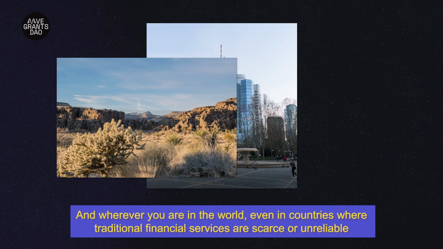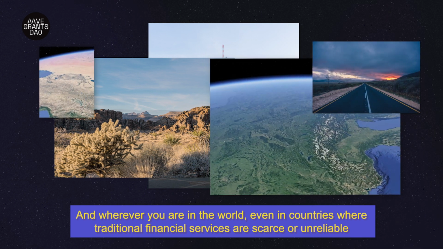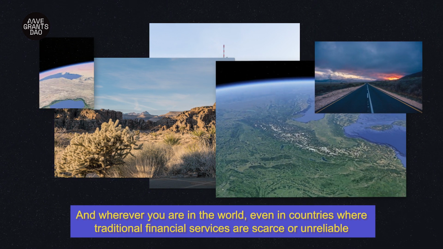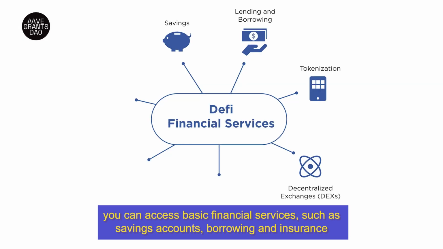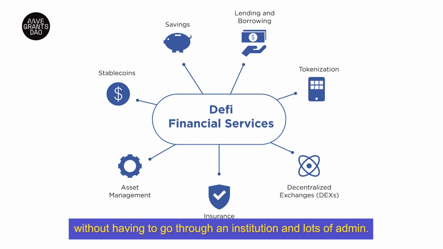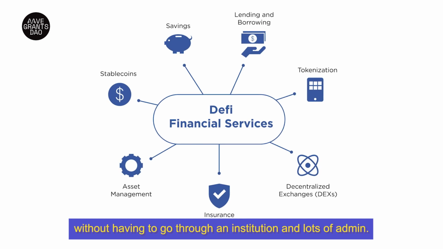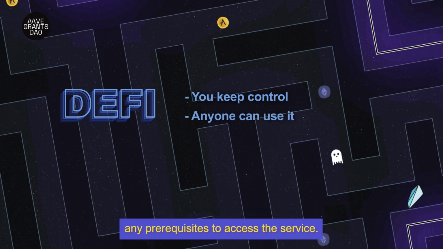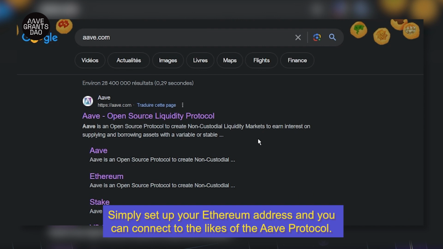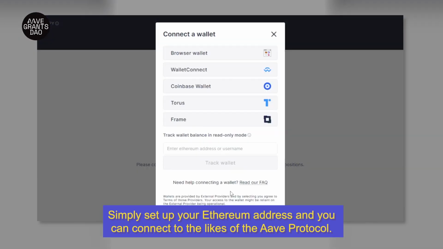And wherever you are in the world, even in countries where traditional financial services are scarce or unreliable, you can access basic financial services, such as savings accounts, borrowing, and insurance, without having to go through an institution and lots of admin. All anyone needs is an internet connection, and you do not need to satisfy any prerequisites to access the service. Simply set up your Ethereum address and you can connect to the likes of the Aave protocol.